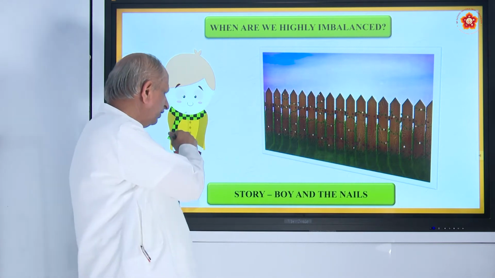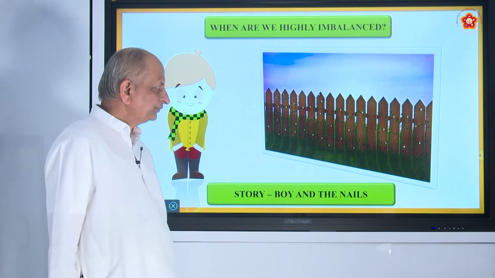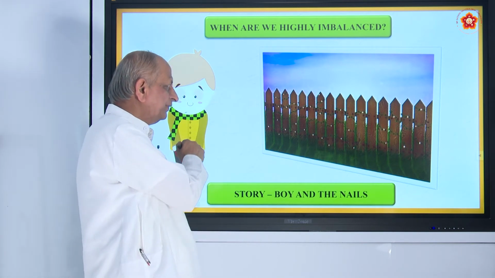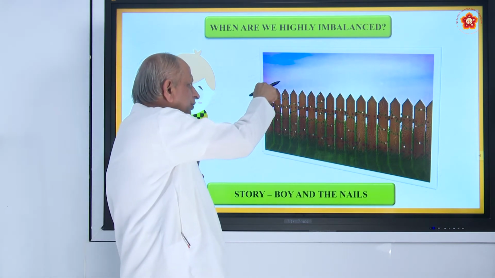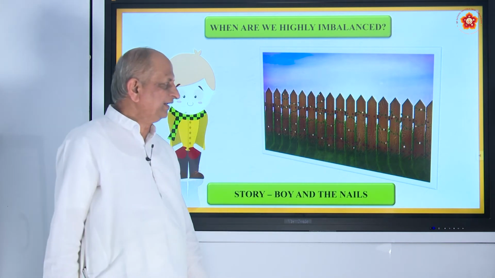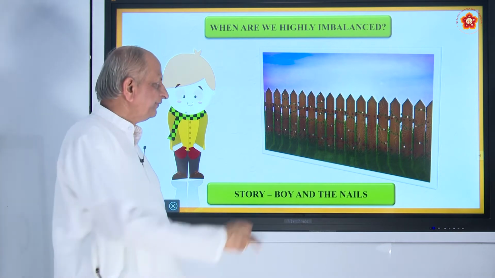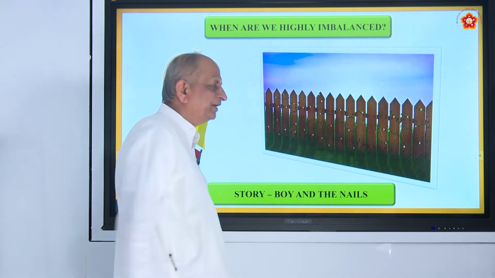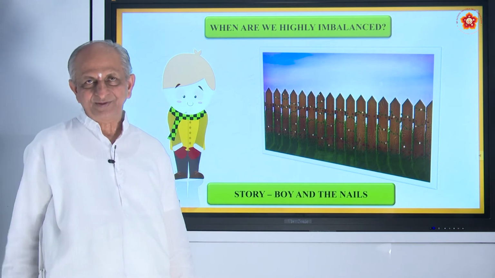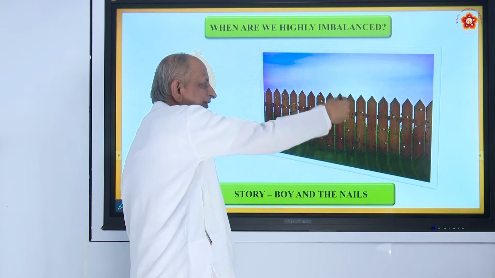A boy had a lot of anger, and his father told him, whenever you get angry, go on fixing one nail. So that day he fixed so many, from morning till evening. So many times he got angry. For everything he went on fixing nails.